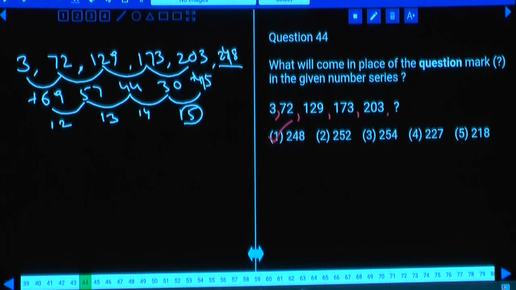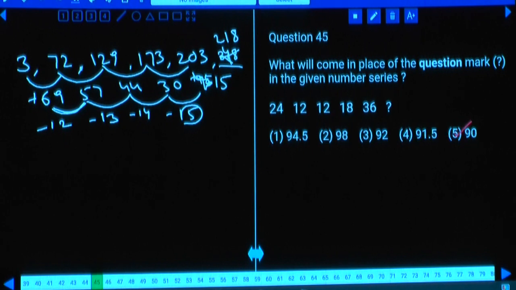After this 44, now 3 plus 69 and so on. 69, 57 and so on. Here the difference is 12. Here the difference is minus, and here the difference is minus. Here 30 minus 15 is 15. Hence 15 should be added. 15 when added to this one is 218. 218, choice 5 is done. Is that right?